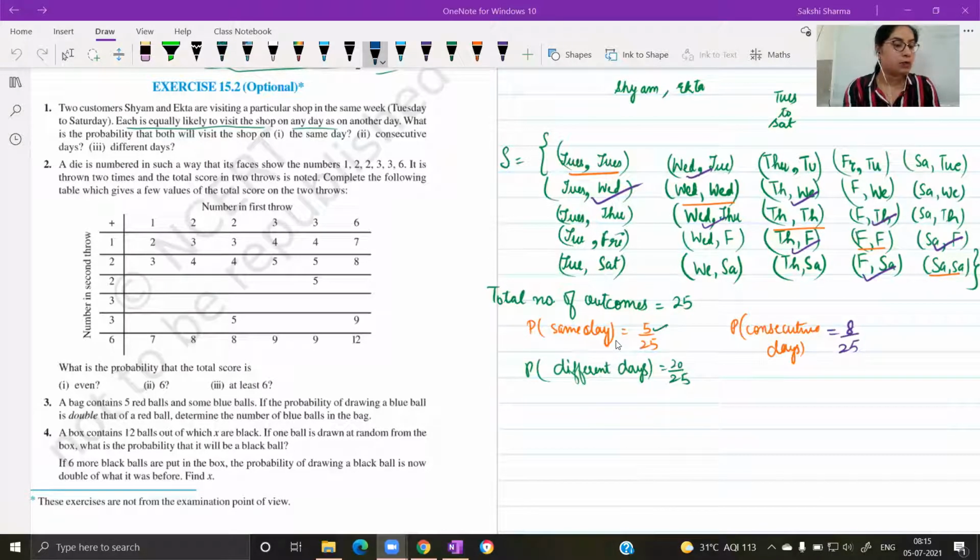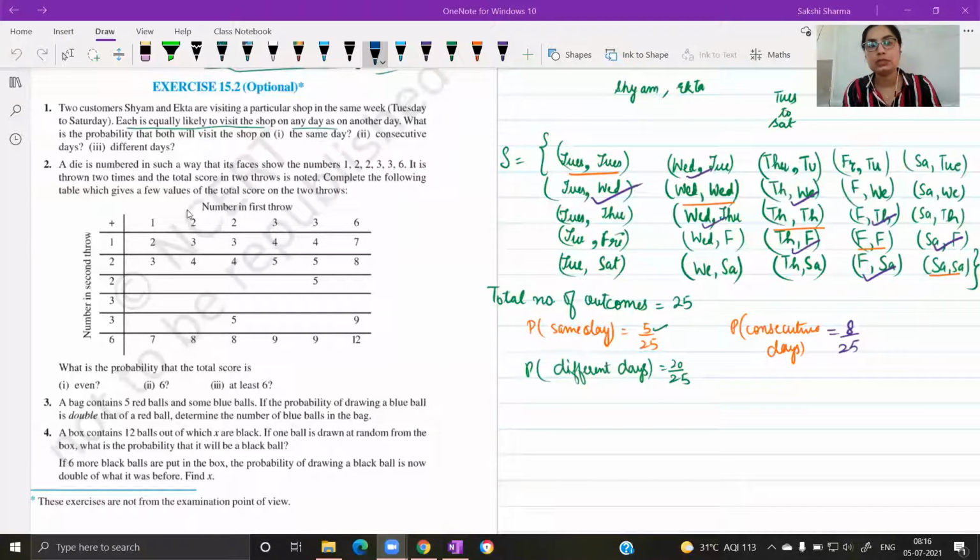The probability that they visit the shop on the same day, you can just look from here. Out of 25 outcomes, there are 5 days. Then the probability they visit on different days: out of those 25 outcomes, you can exclude the ones where they are visiting on the same day. So 20 outcomes in which they are visiting on different days. And then consecutive days, you can also find out from the sample space. So sometimes questions are asked just to write down the sample space, and it mostly is helpful to write down the answer in case they're asking for writing down the probability.